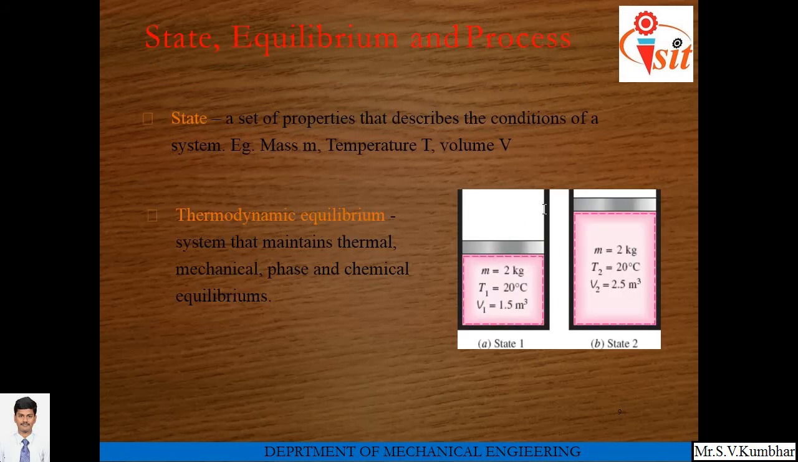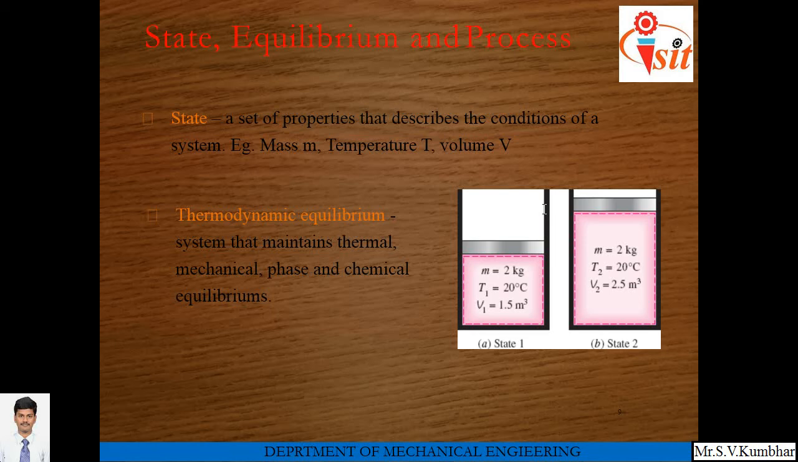Now coming back to state, equilibrium and process. First point, state. The set of properties that describe the condition of a system is known as state. For example, if we consider ice, water and steam, here it represents its physical characteristics, so we can call it a state. Ice is in solid state, water is in liquid state, and vapor is in gaseous state. For example, mass m, temperature T, volume V are different in different states.